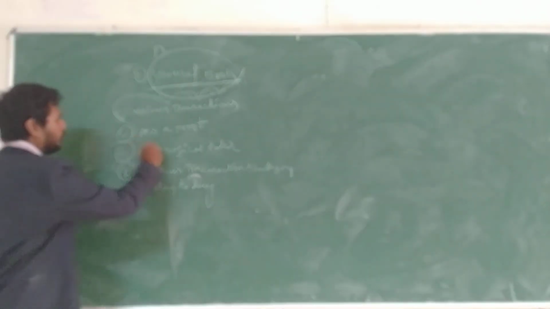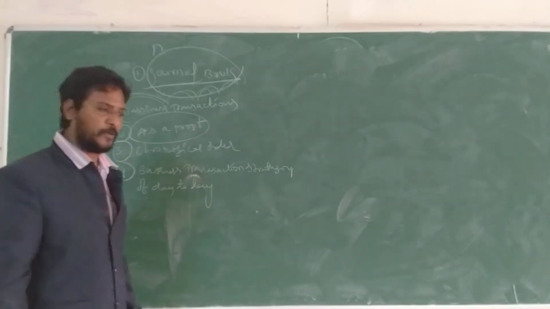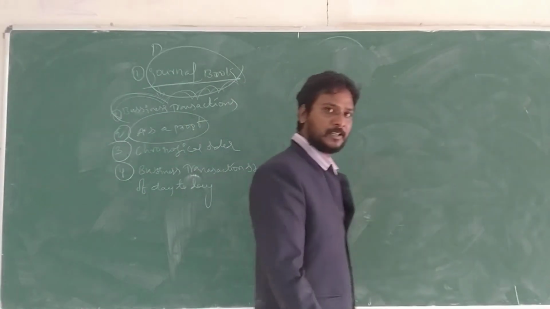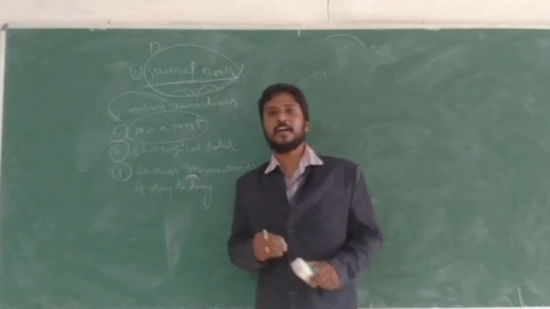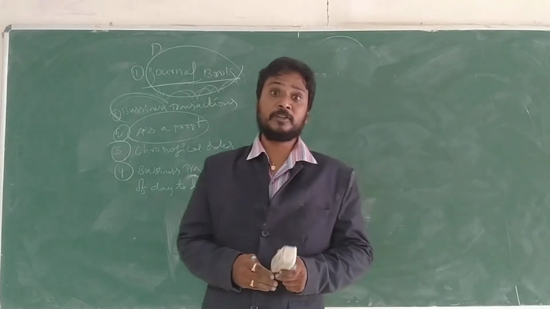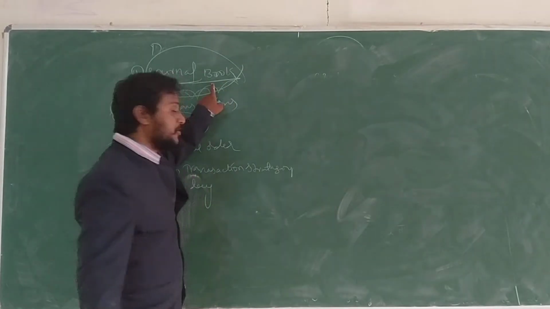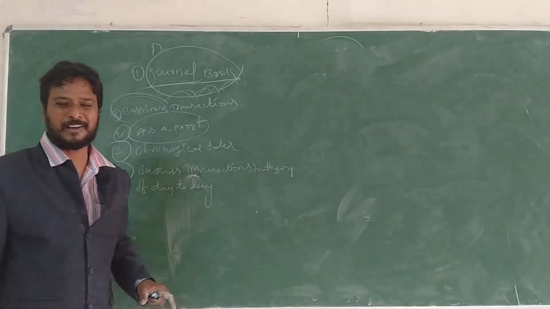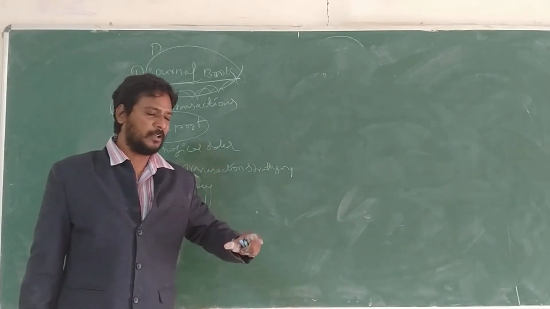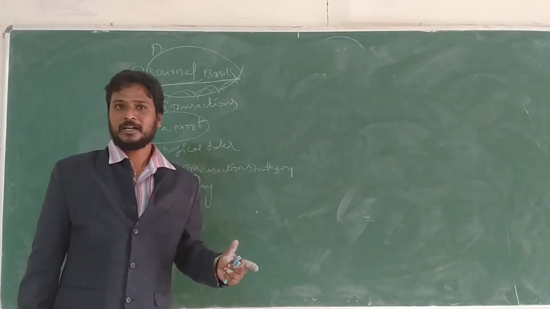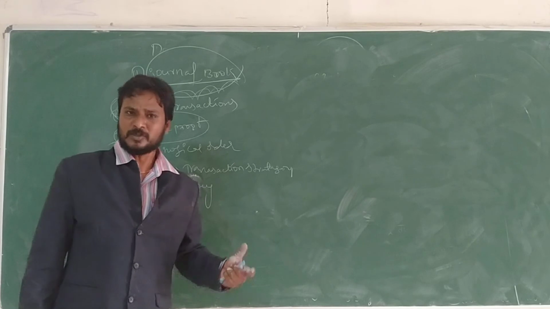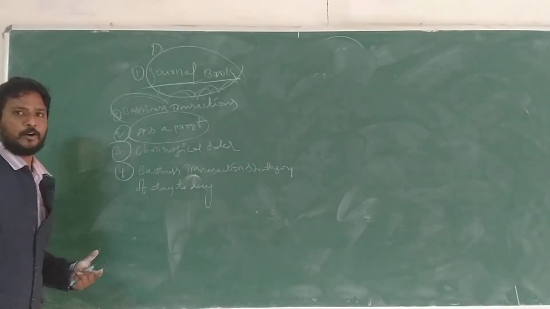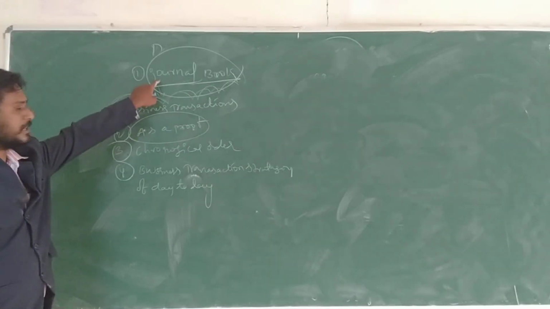Next one, as a proof, as documentation, date wise, particular wise. Legally, we are going to prepare this in a particular book. With proof, we are going to record in this journal book. That is what we are calling documentation and receipts, invoices. So through invoices or documentation, we are going to record date wise in the journal book.